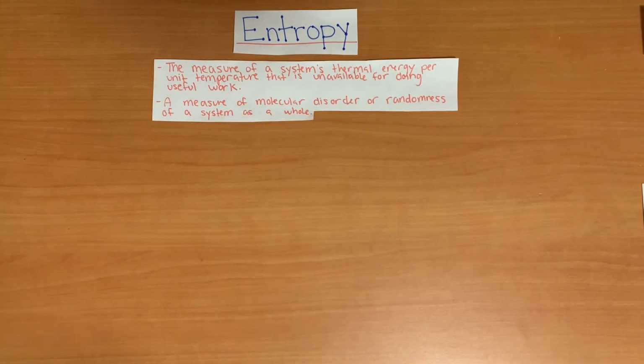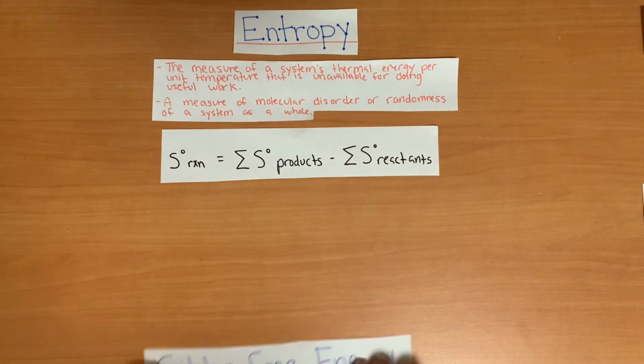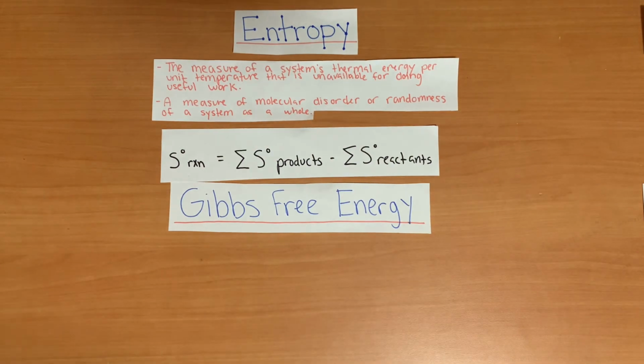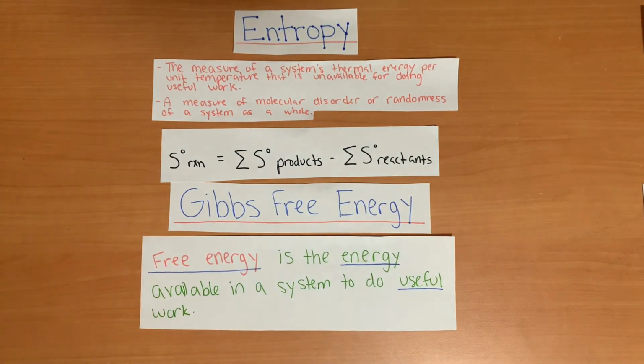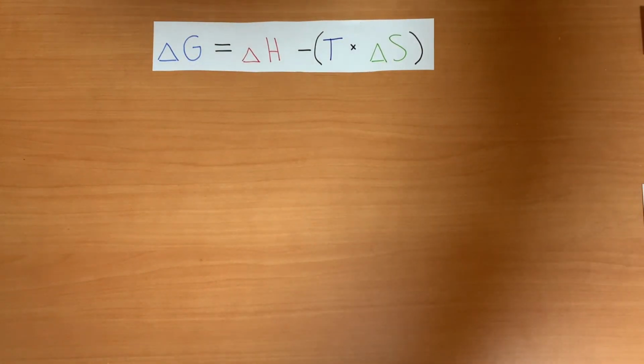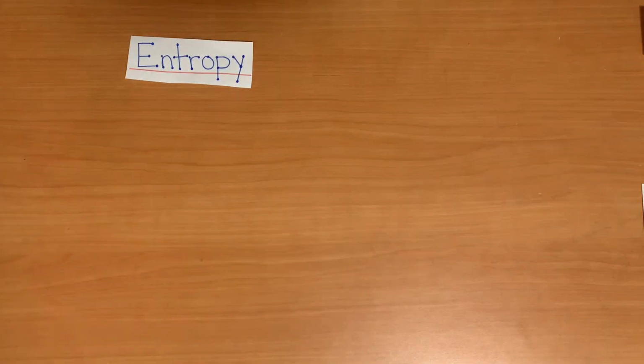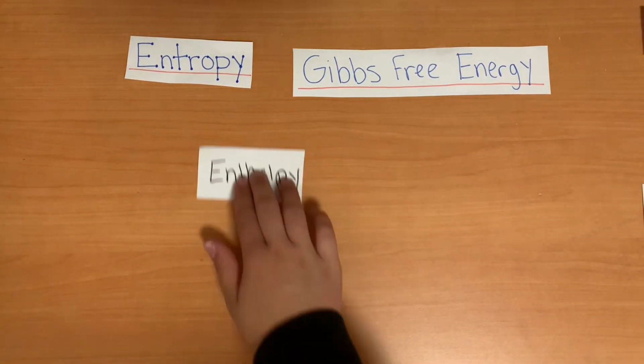The equation to figure out a change in entropy is S of reaction equals S of products minus S of reactants. Free energy is the energy available in a system to do useful work. The equation for finding a change in free energy is delta G, Gibbs free energy, equals delta H, change in enthalpy, minus T, the absolute temperature in kelvins, times delta S, which is the change in entropy. Entropy, free energy, and enthalpy are all related.